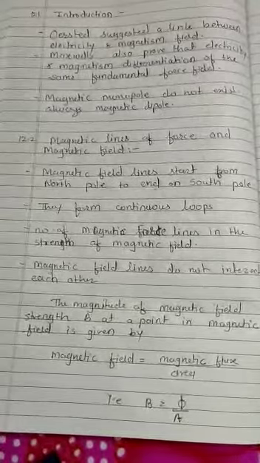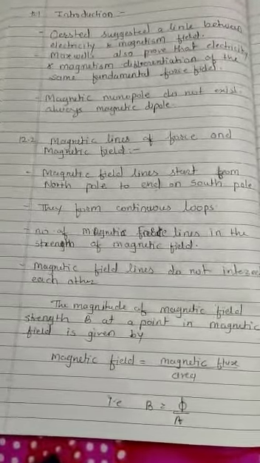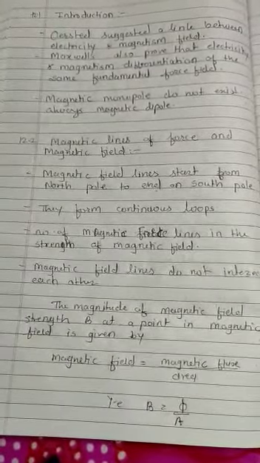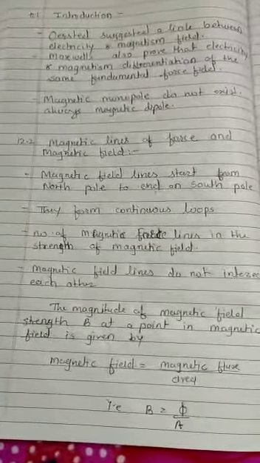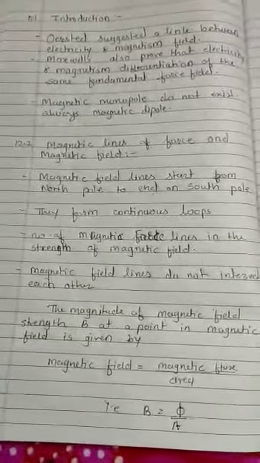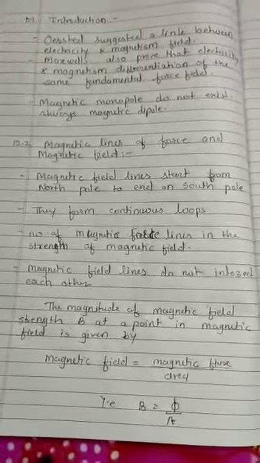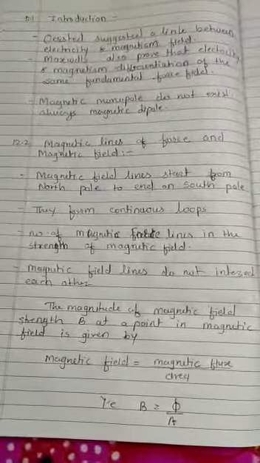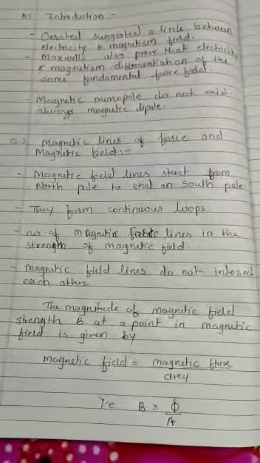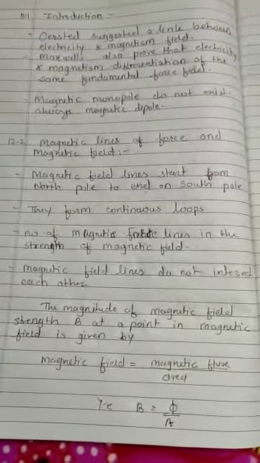This is in contrast to the case of an electric dipole, where electric lines of force originate from the positive charge and end at the negative charge.